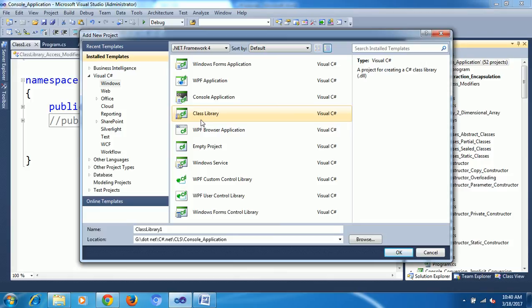It will compile, but a class library doesn't have any starting point. Just like a DLL, wherever you want reusable code, you can use a class library. Before, I gave a console application with a starting point; here I am giving class library access modifiers.